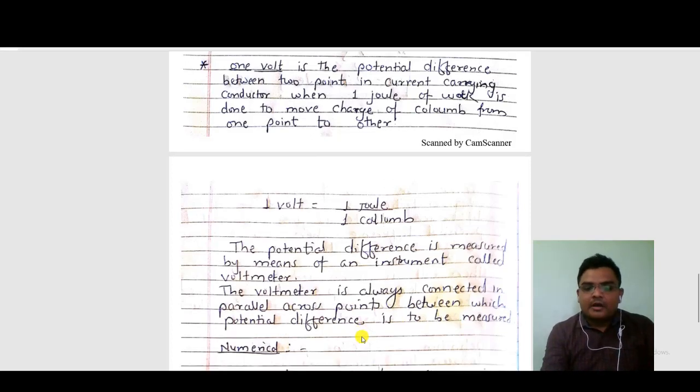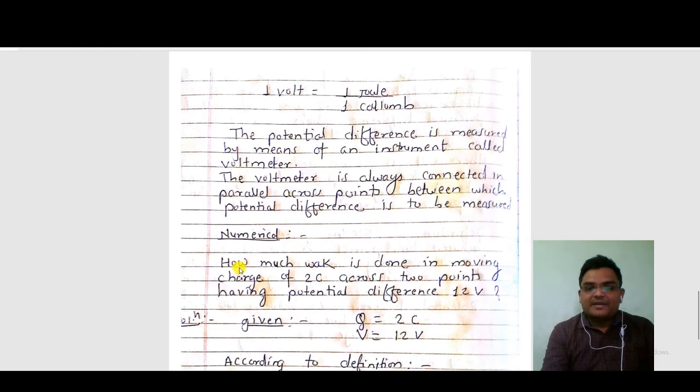Okay, next we will solve one numerical based on electric potential difference. Okay, write down the numerical. How much work is to be done in moving a charge of 2 coulomb across 2 points having a potential difference of 12 volts?